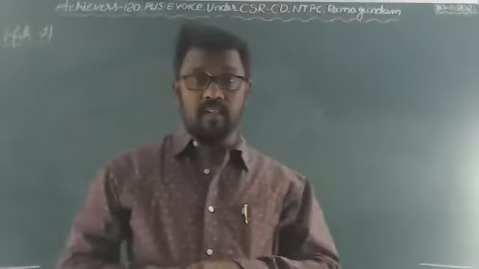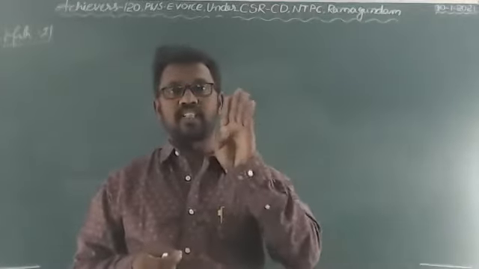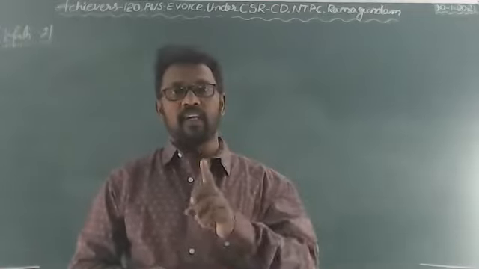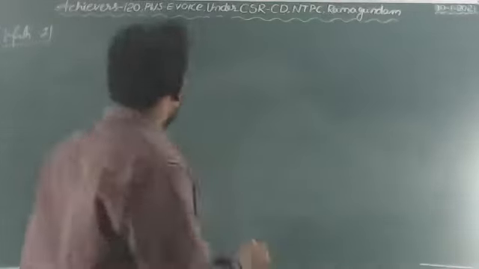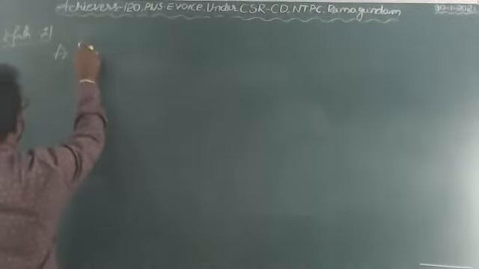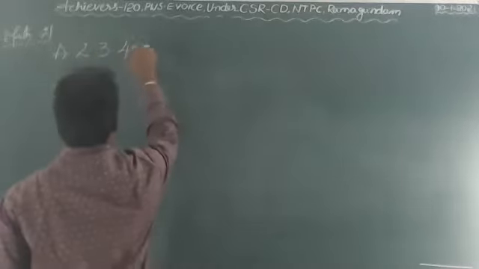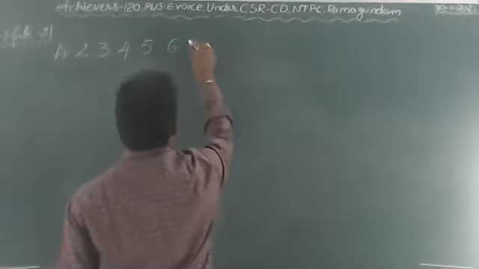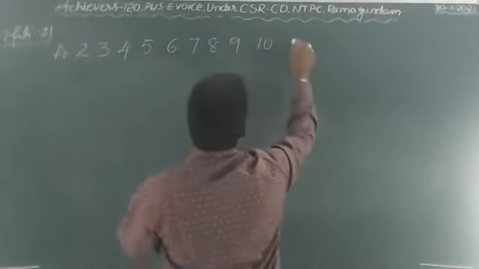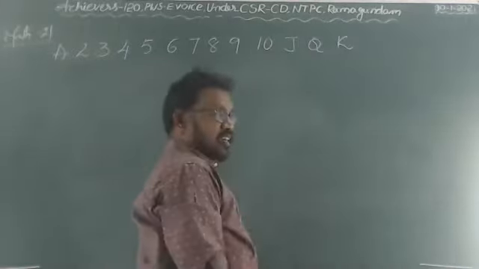A deck of cards is nothing but a set of four sets. In each set, there will be 13 cards, which are A, 2, 3, 4, 5, 6, 7, 8, 9, 10, Jack, Queen, and King.